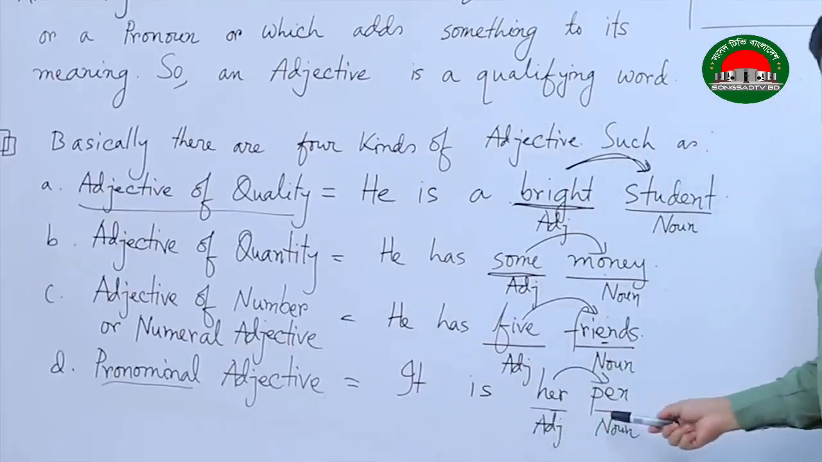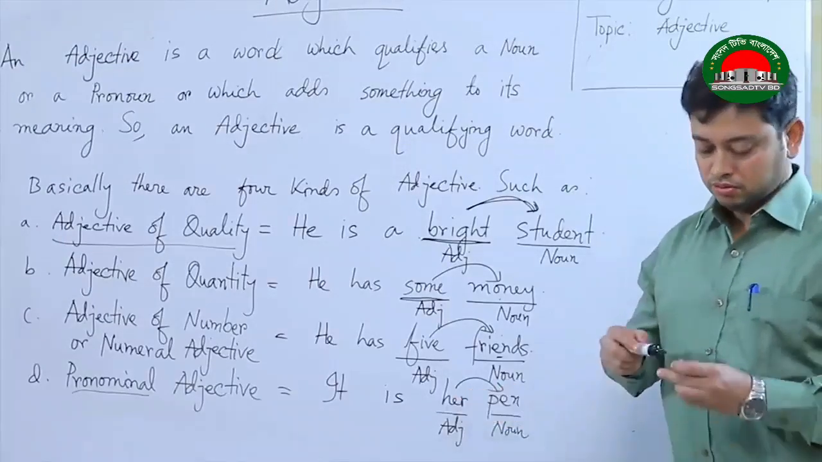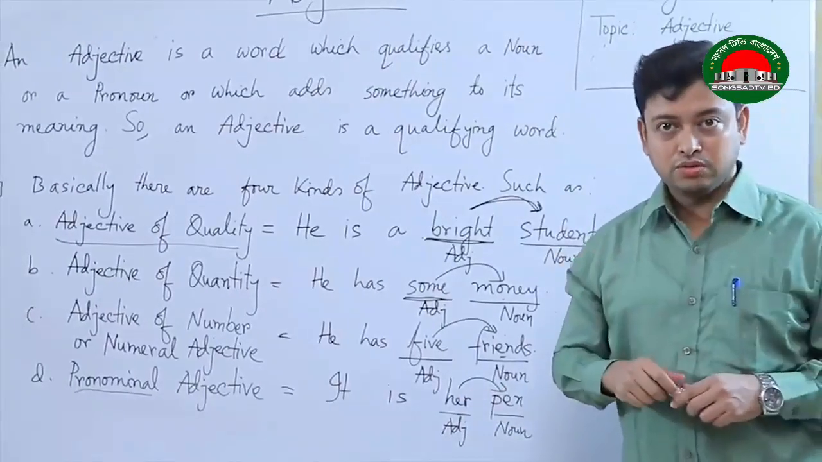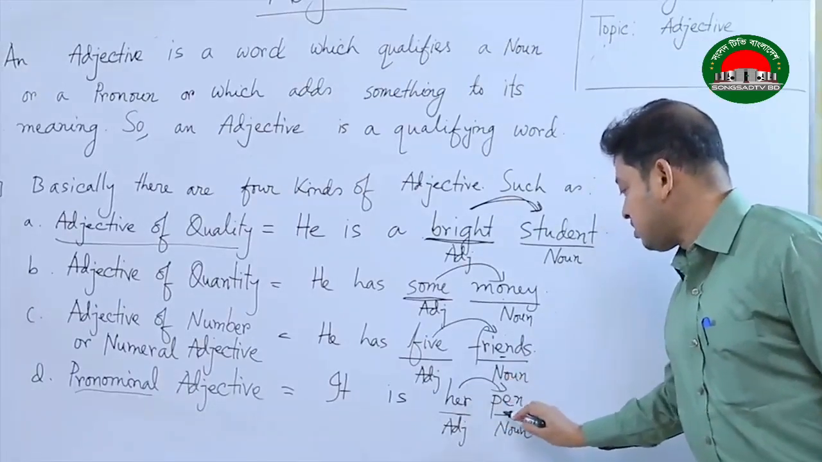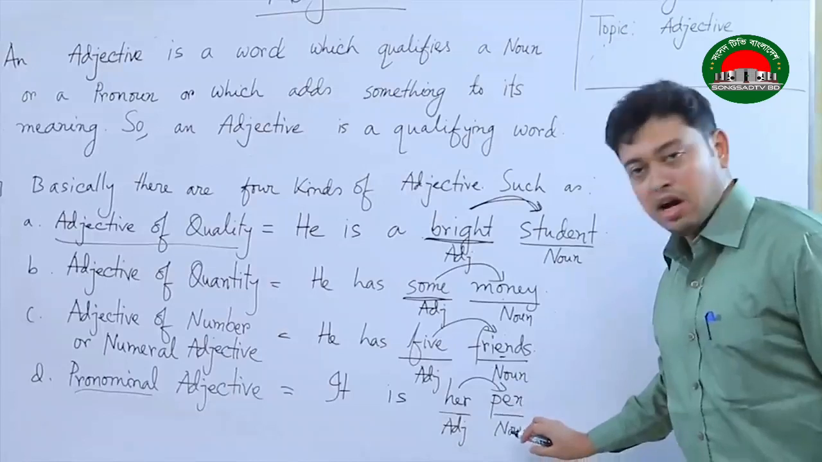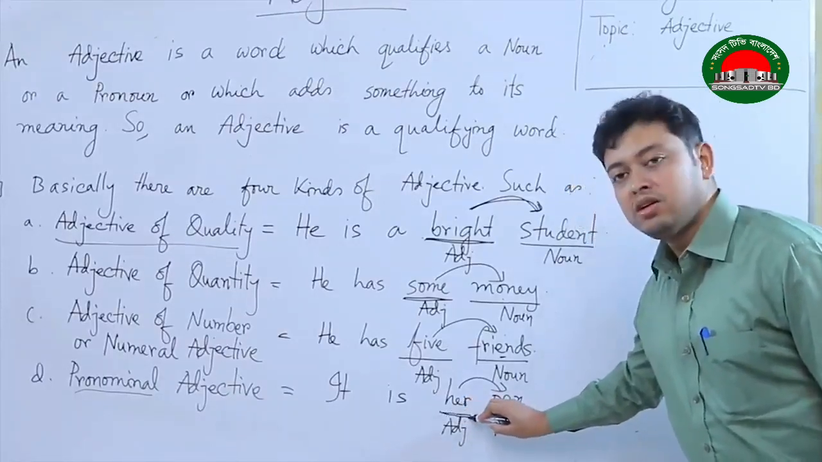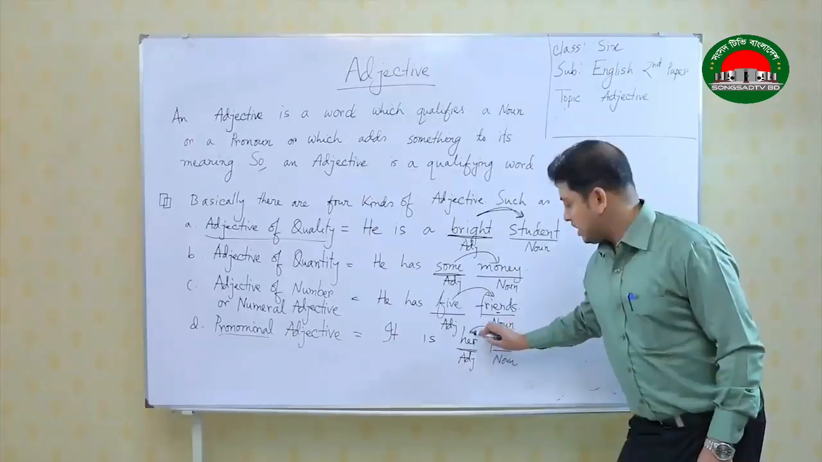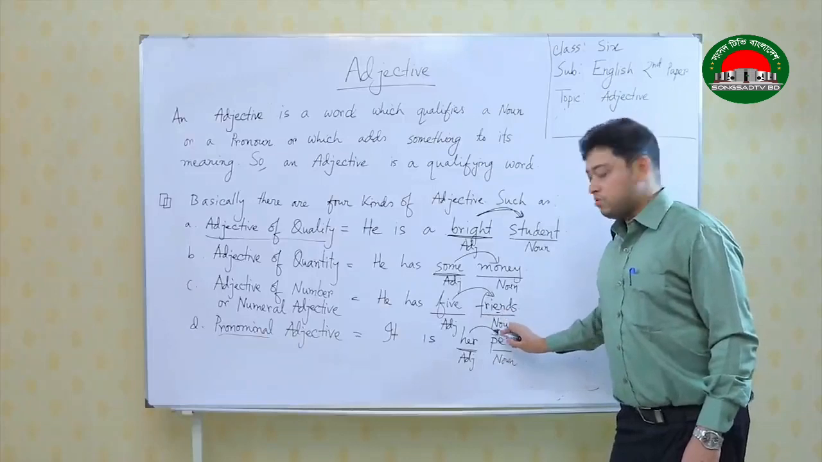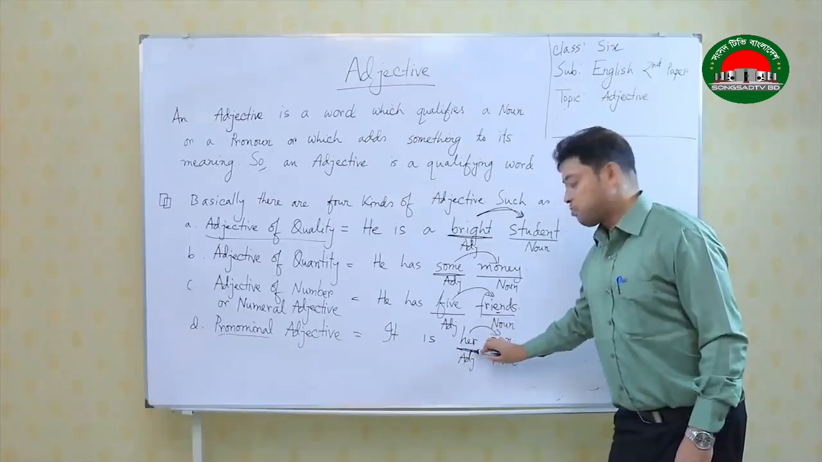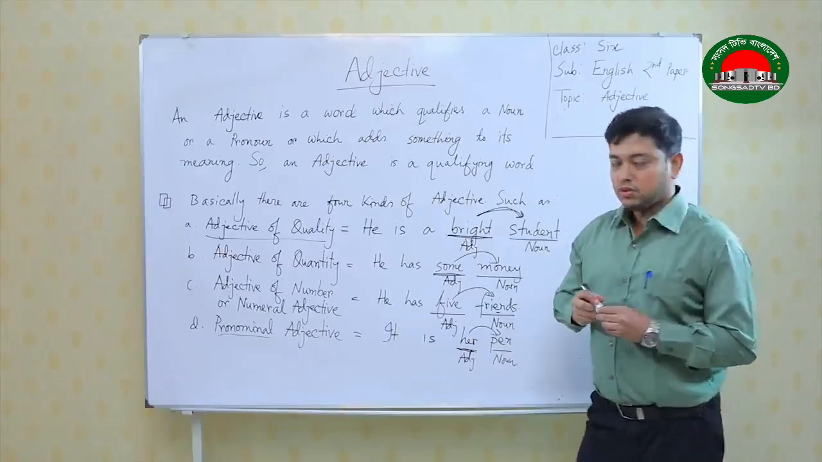Now, look at the example. It is her pen. We know that her is conventionally a pronoun. This is a possessive pronoun, but the question is here it is qualifying the word pen, and pen is a noun. So, the name of this adjective is pronominal adjective. As it is basically a pronoun, but it is qualifying a noun, it becomes an adjective. So, the name is pronominal adjective, it is no more a pronoun.